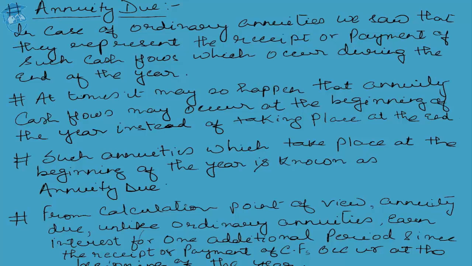What might happen? How exactly is the future accumulated cash flow arising out of annuity due going to be affected by this particular feature? The feature I'm talking about is that instead of the cash flows taking place at the fag end of the year, they are taking place at the start of the year.